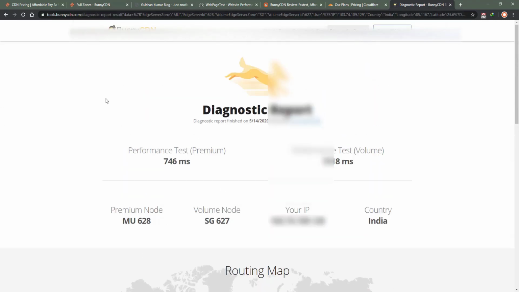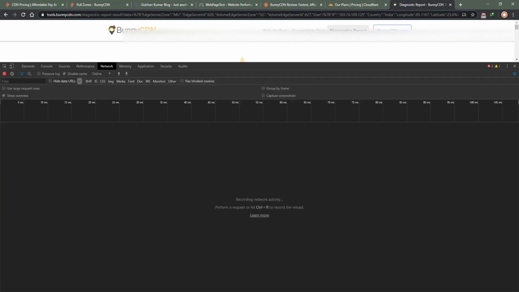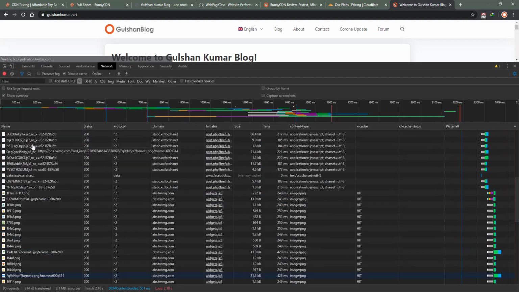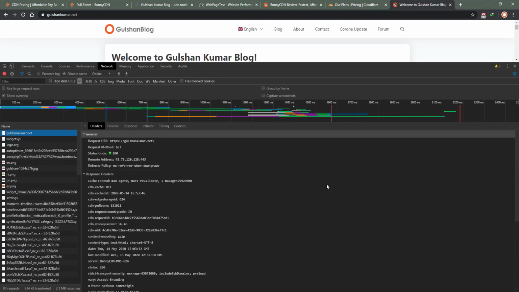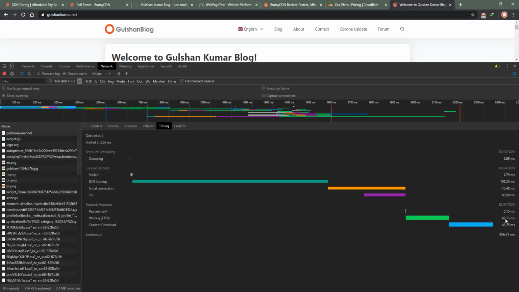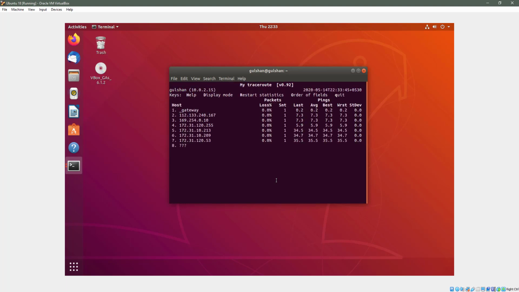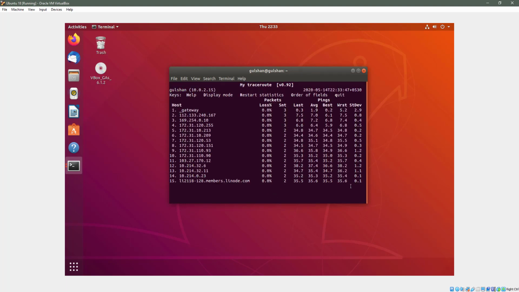And if I quickly show you the latency, since I have already hosted my site, I can directly show you that TTFB is 42 ms. I can also show you the MTR report directly of my host name. You can see here that it's quite decent.